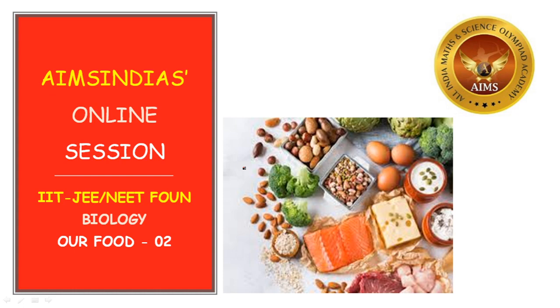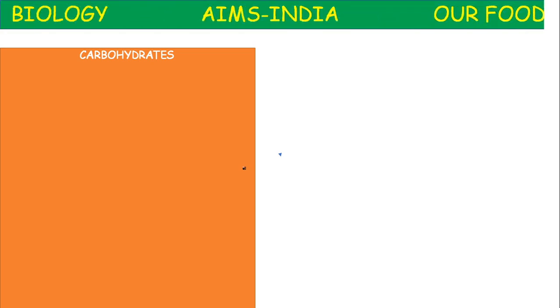Okay, children, let us proceed to today's class. Nutrients, food components in our food. Today we are going to study about our food components. First, carbohydrates. The food components are basically classified into macronutrients and micronutrients.